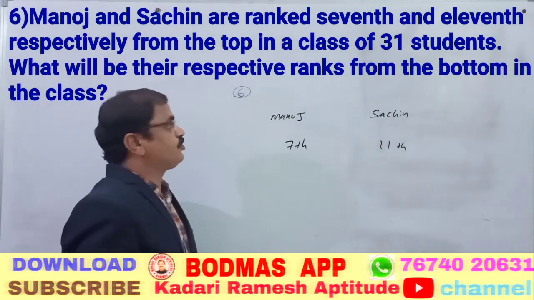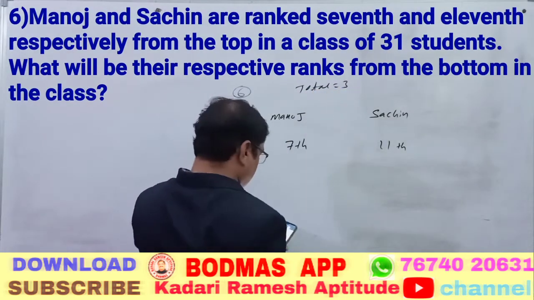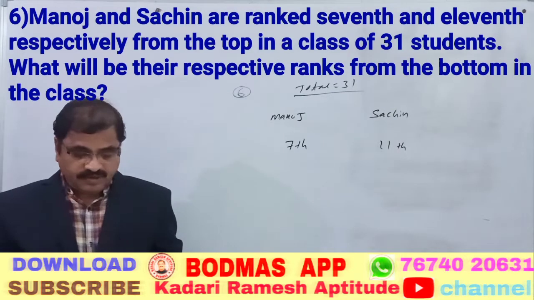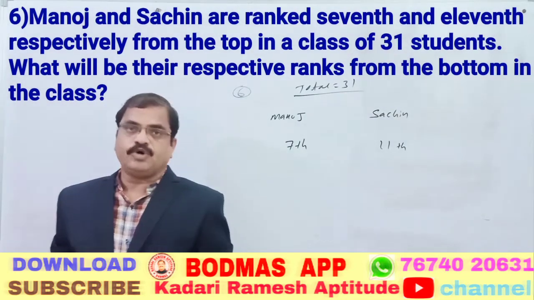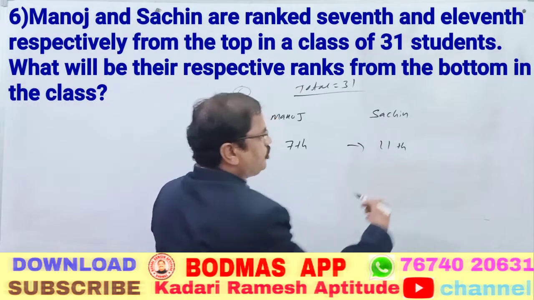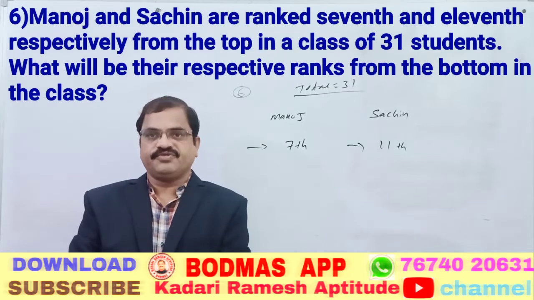Out of 31, what is the total strength here? Total is equal to 31. So, what will be their respective ranks from the bottom in the class? The ranks given are from the top. To get the rank from the bottom, we just have to subtract the values and add 1.